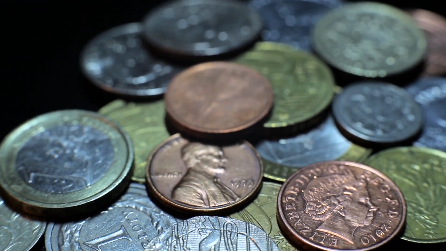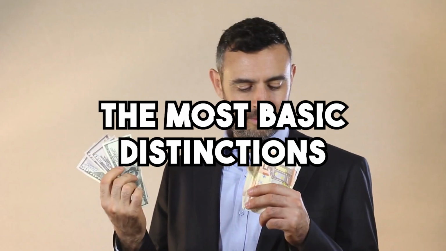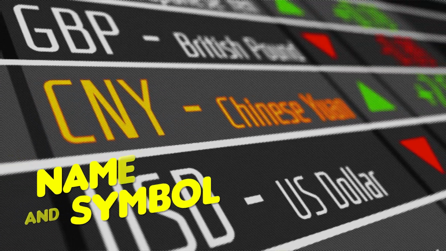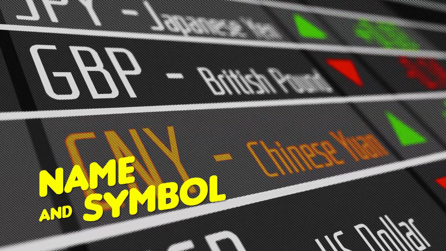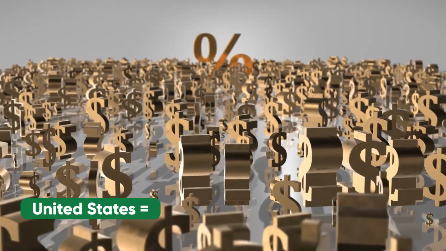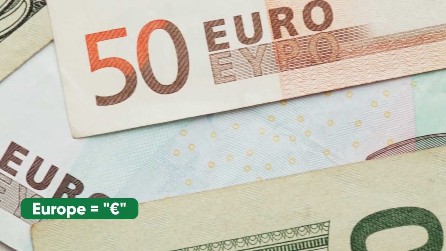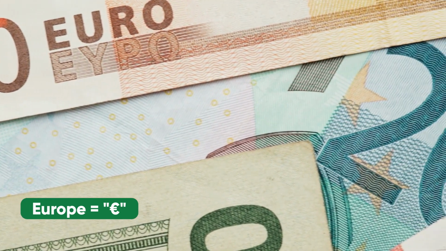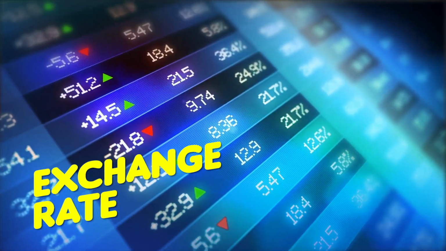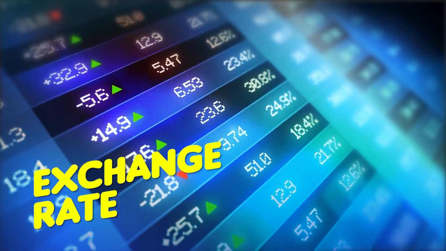Global currencies definitely vary in numerous ways. However, here are the most basic distinctions between them. Name and symbol. Each currency has its own unique tag and sign. Like how the United States uses the dollar and the symbol dollar, and Europe uses the euro with the symbol EUR. Exchange rate. This is basically how much a currency is worth compared to another.